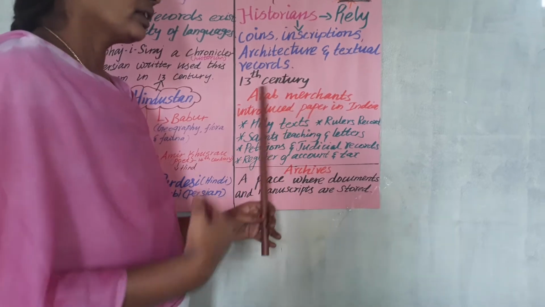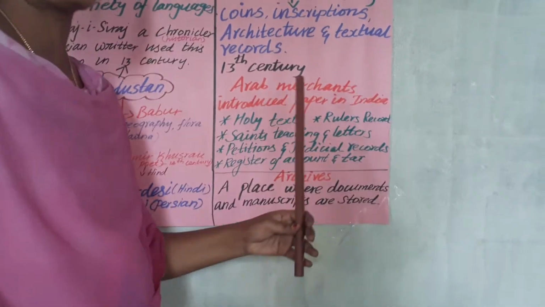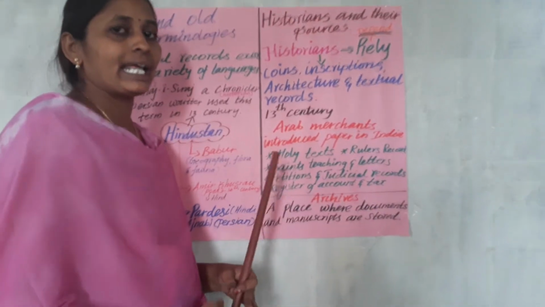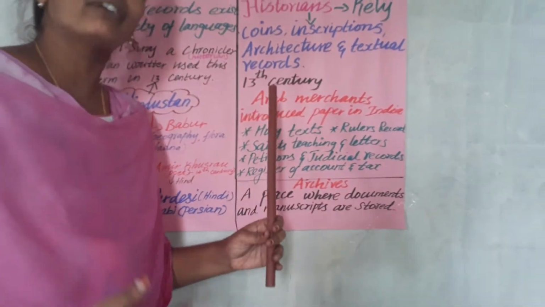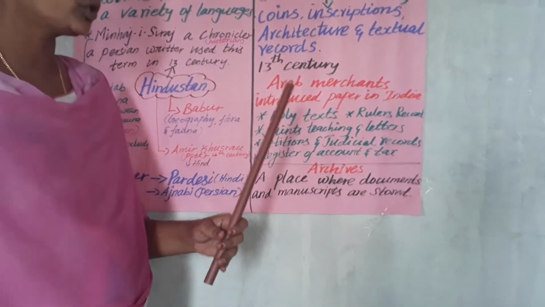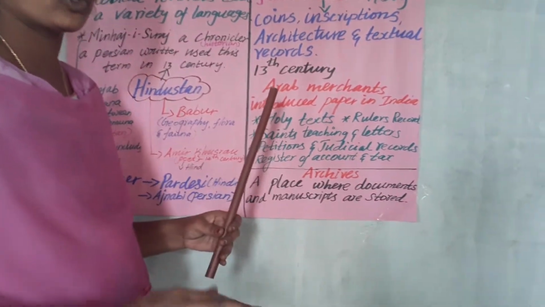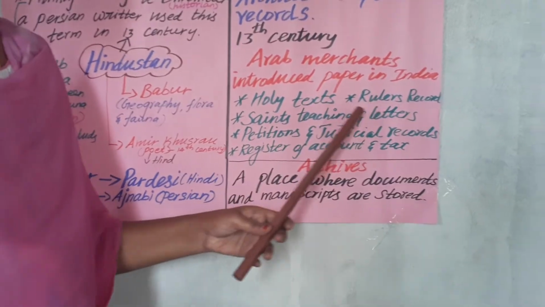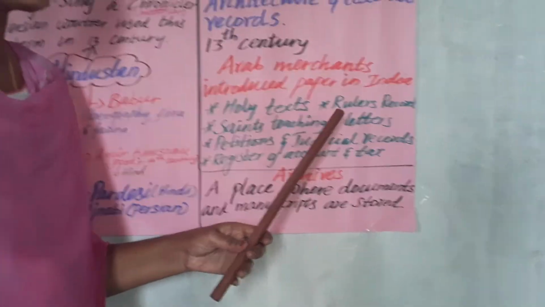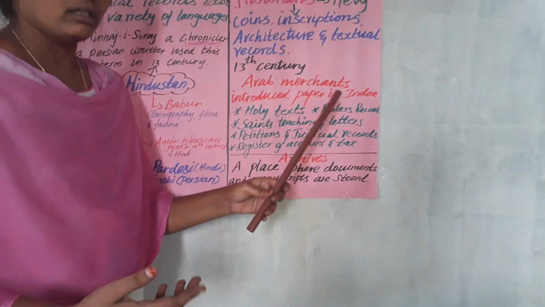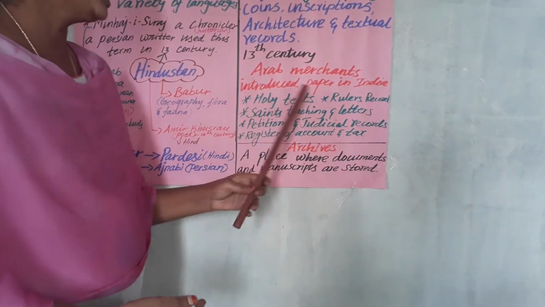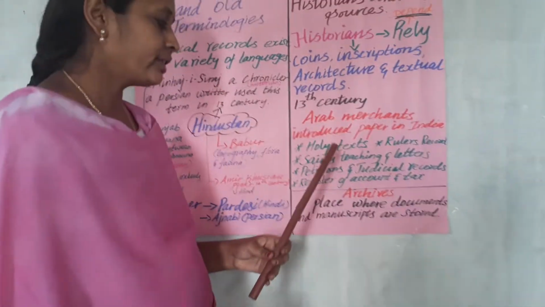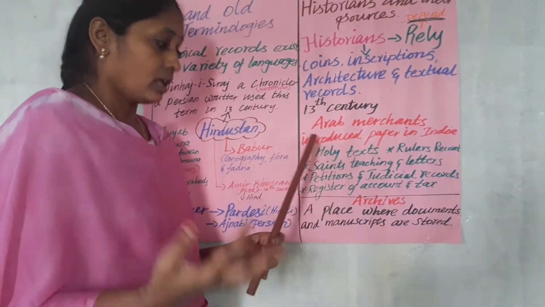Suppose the Arab kings, the Muslim kings, were using Persian as their official language. So many holy books were translated from our Indian languages into their language. And to maintain records, the kings' records, everything was maintained on paper, and holy texts like the Quran, the Christian Bible or the Gita, everything they started to write on paper.